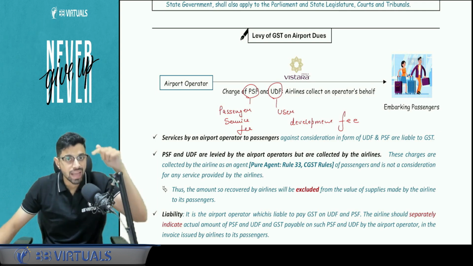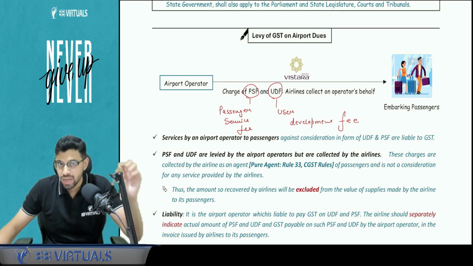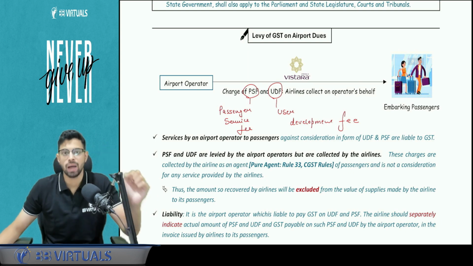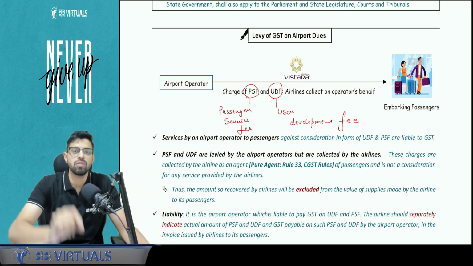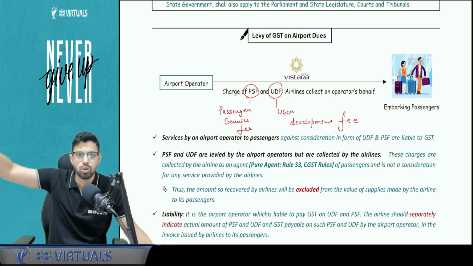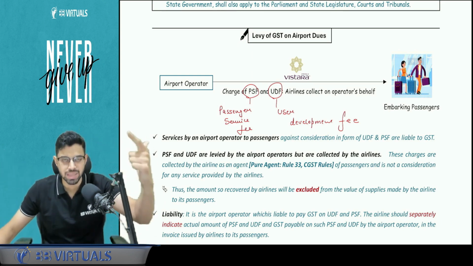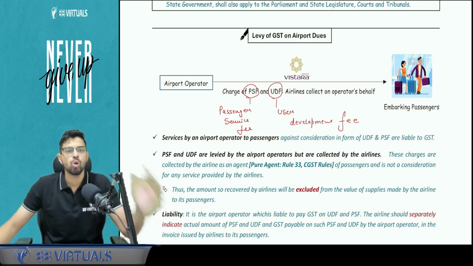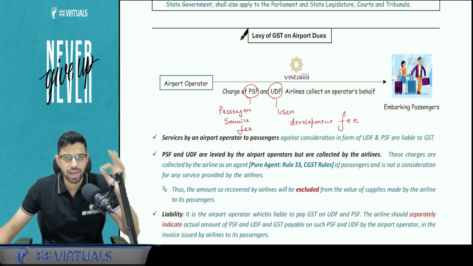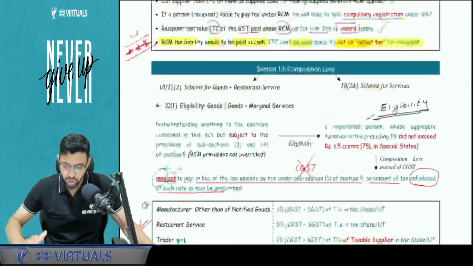Vistara is collecting only and only as the pure agent. So this service is not being levied by Vistara. This is levied by the airport operator, and Vistara is just collecting in between as a pure agent, and it is going to pay back to the airport operator. So who is the supplier? Airport operator. Who is the recipient? Me as the passenger. Can I take ITC? Yes, provided all my basic conditions are complied with. Who is going to declare the GST on that and pay the returns for that amount? Airport operator. That is the only thing you need to know, nothing else.